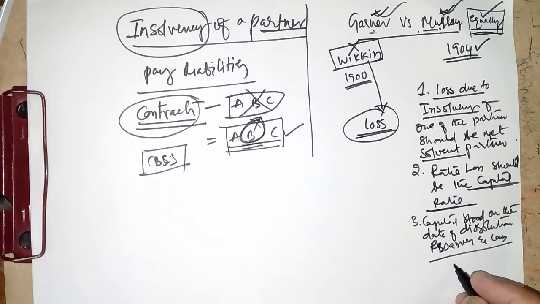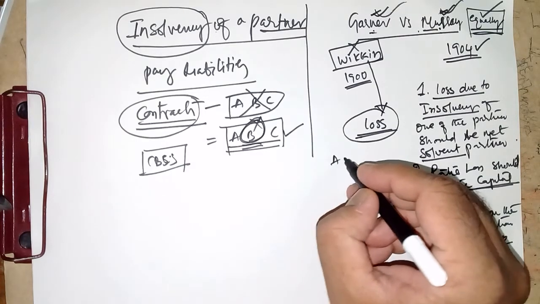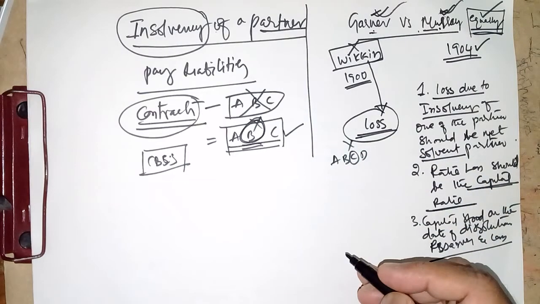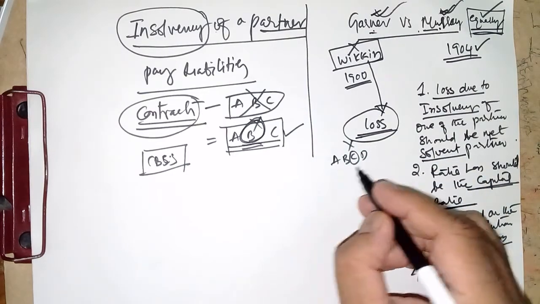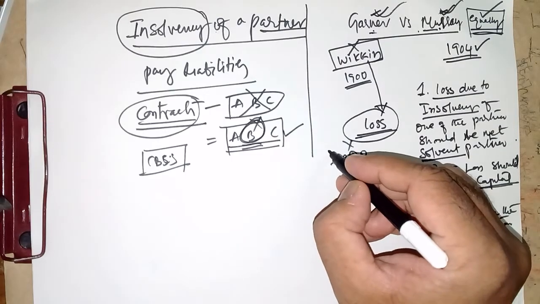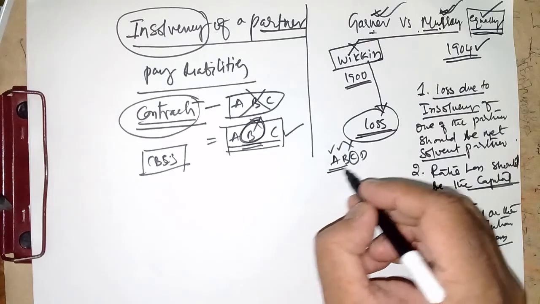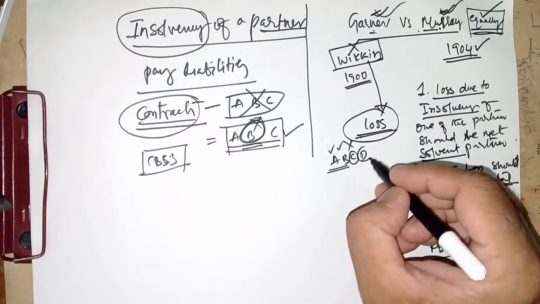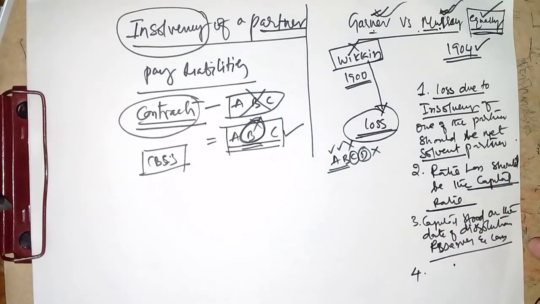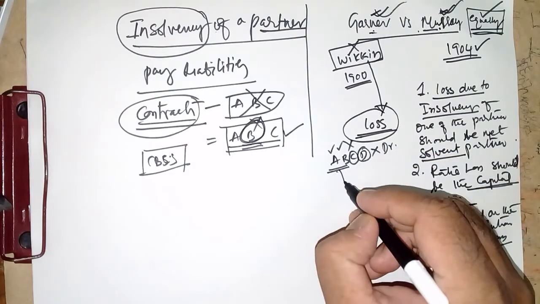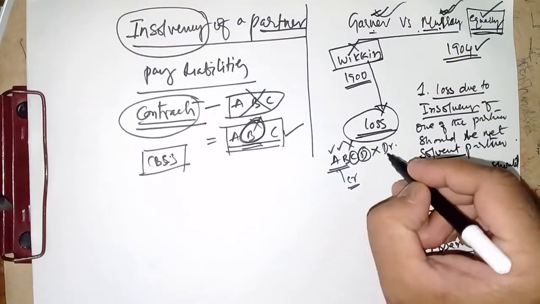Then, the fourth point. Suppose there are four partners, presume A, B, C, D. C has become insolvent. On the date of dissolution, presume that these two people have a credit balance in their capital account. Unfortunately, D has a debit balance in his capital account.